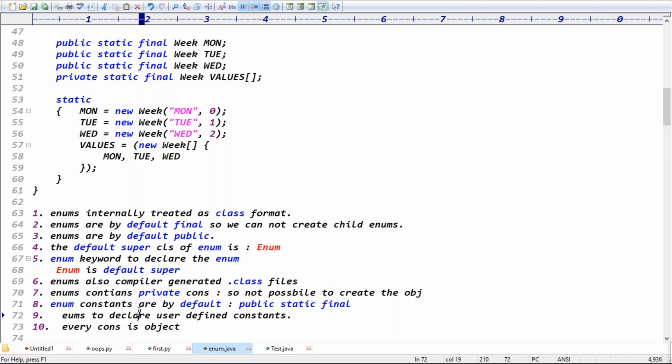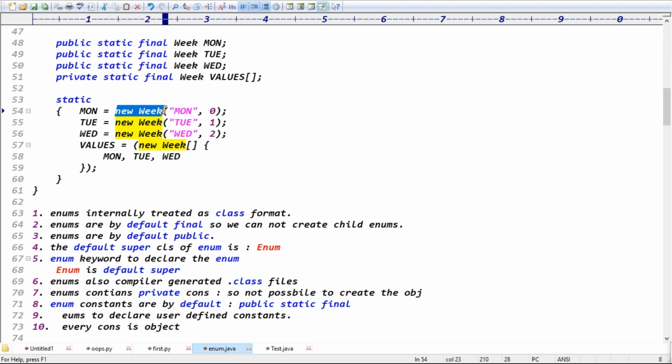Exactly, guys. So the point is user-defined constants, right? Because every enum constant is an object basically. See here, Monday = new Week. It means this is an object, right? Every constant is an object of the enum type. Monday equal to new Week, Tuesday equal to new Week, Wednesday equal to new Week, right? So every constant is an object of the corresponding enum.